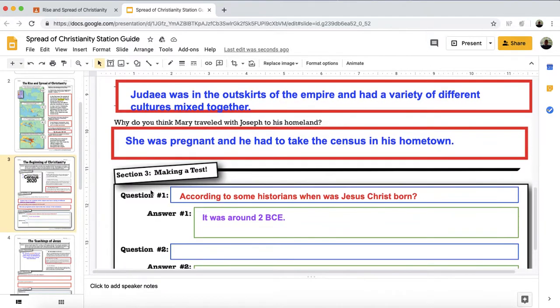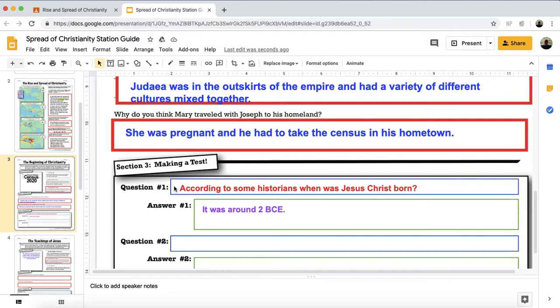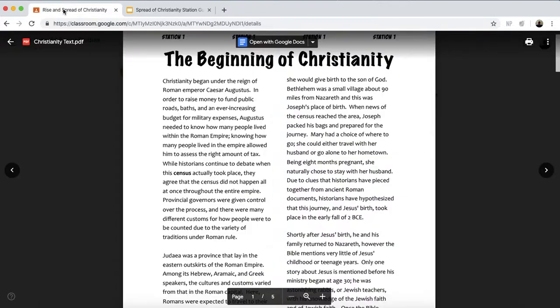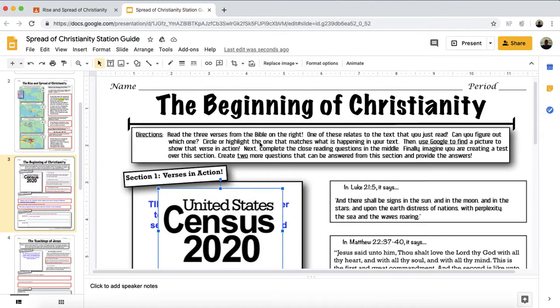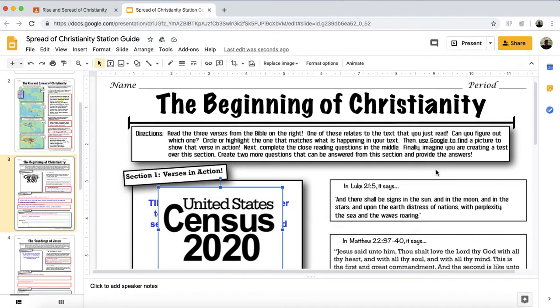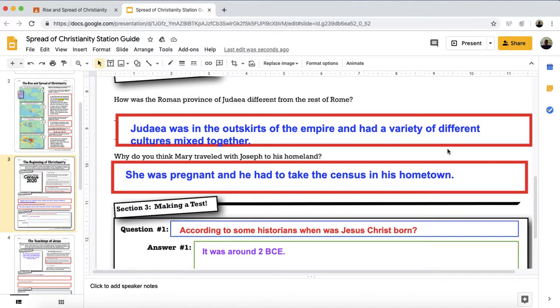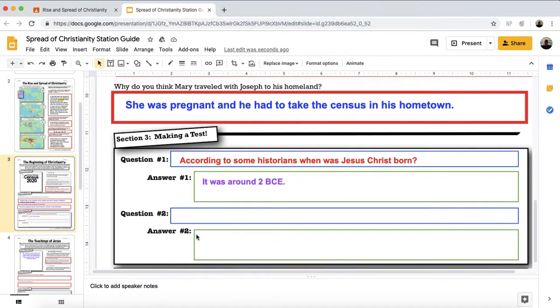Section number 3, making a test. So what you are going to do, it even states it right here. Finally, imagine you are creating a test over this section, this reading section. Create 2 more questions that can be answered from this section and provide the answers. Okay? So I made a question based off the text. All right? You have to do the same. I only did question 1, question 2 you do it by yourself.